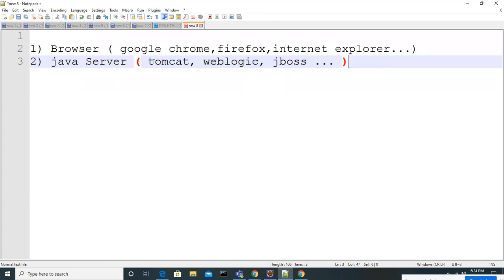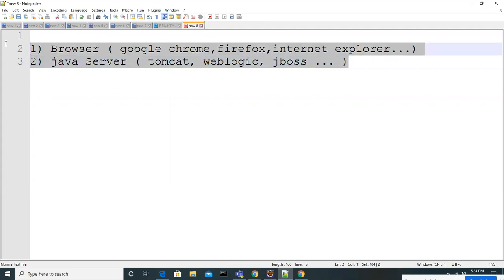Okay. Just as we use any one of these to access a website, Firefox, Internet Explorer, Google Chrome, in the same way we can use any one of these servers. So we need this.